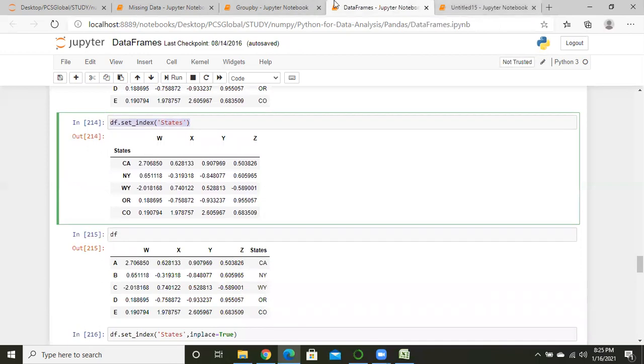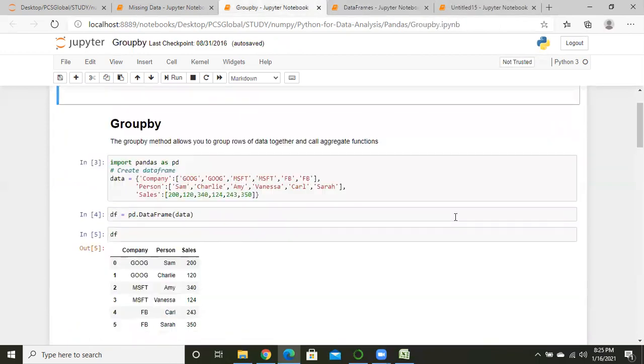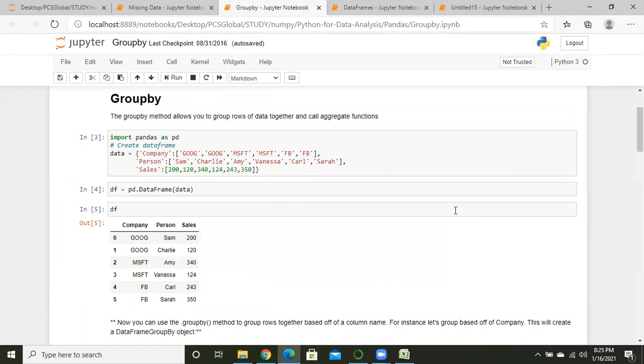After that we have a new operation, group by. How many people know about group by? Have you heard about group by, or have you used it anywhere?